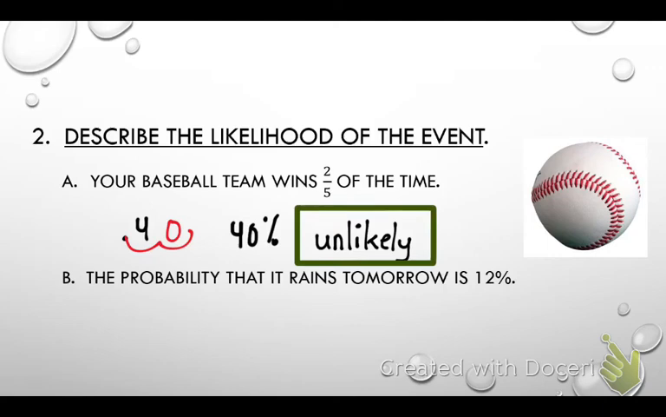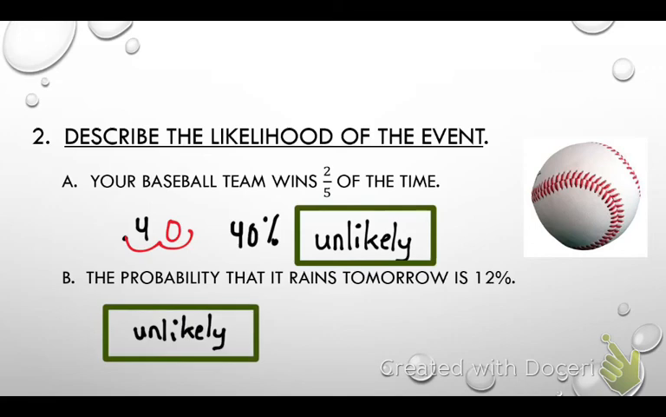Let's look at the next one. The probability that it rains tomorrow is 12%. What about that one? Unlikely. Also unlikely. Listen, you could put in a word like highly unlikely because it's super close to 0%, or you can just stick with the word unlikely.